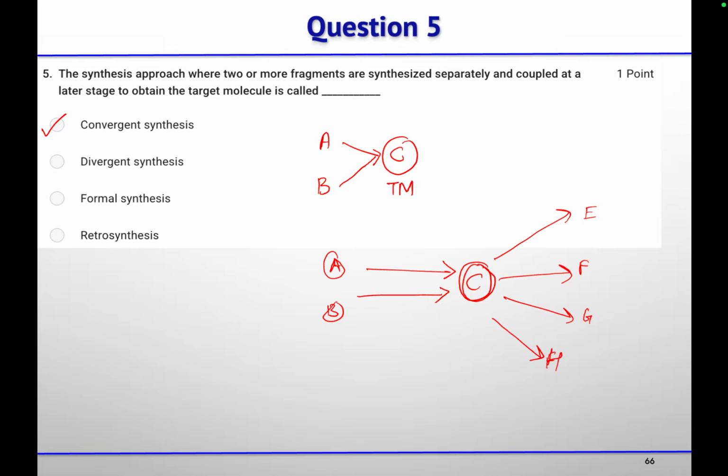Clear? Yes, ma'am. So just like if you have an advanced intermediate with different hydroxyl groups at different positions, by doing oxidation at one position you will get one natural product. By doing oxidation at another position, or reduction of a carbonyl at another position, by simple transformations you can get different natural products of the same family. This is divergent synthesis.